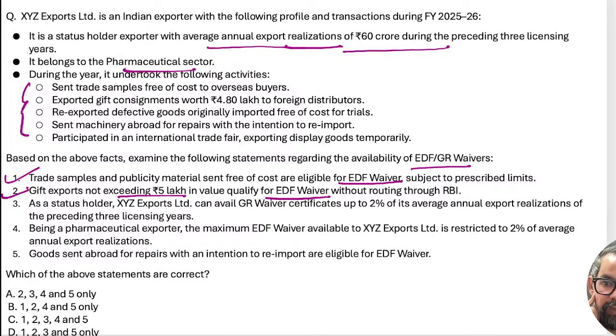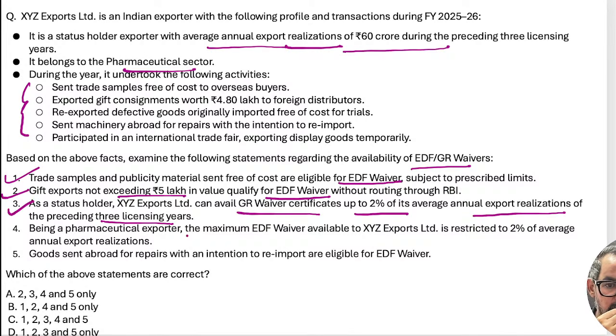Again, this is true. The third one is the status of XYZ exporter can avail a GR waiver of 2%. It was 2%. GR, it is about the XYZ can avail a GR of 2% of its average annual realization of the preceding 3 licensing years. This should be correct.